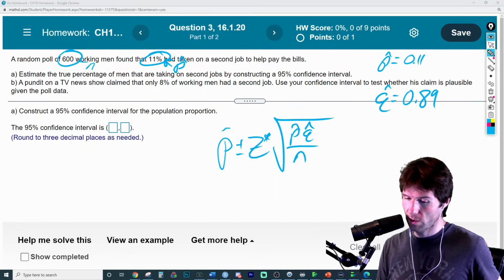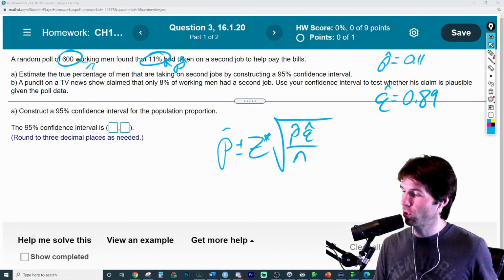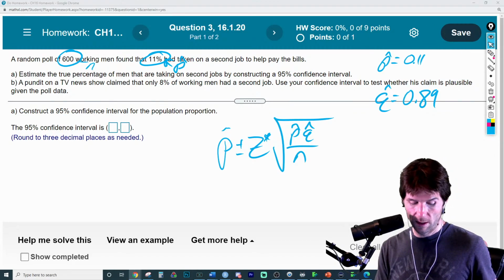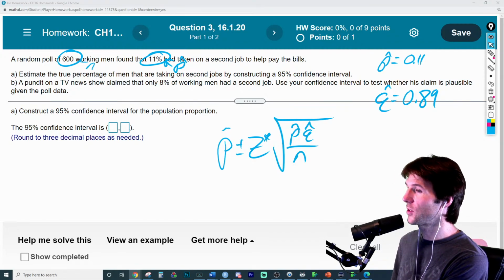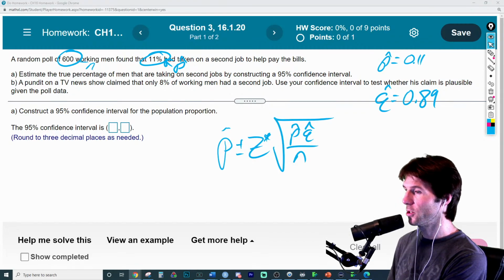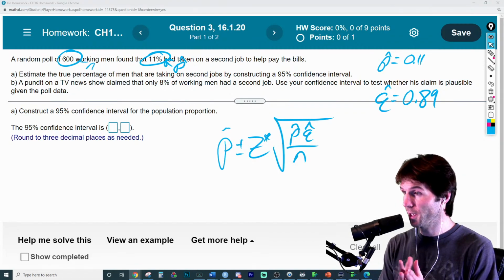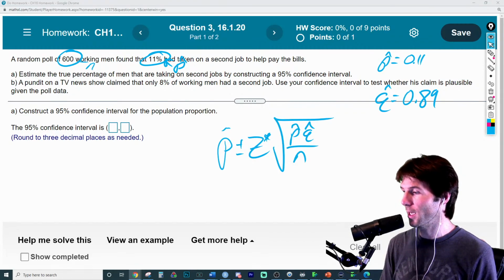This z-score right here is going to be 1.96, because 1.96 is the z-score for a 95% confidence interval, and it covers the middle 95% of the curve. So just by virtue of using the normal curve, we can cover 95% of the middle possibilities, and we'll see this here in a second.